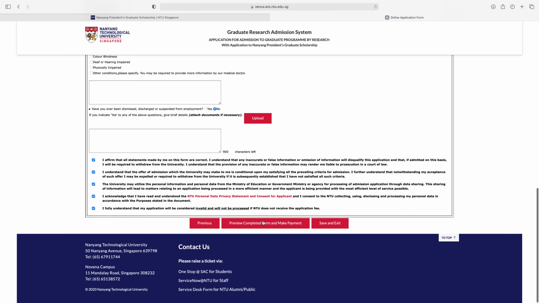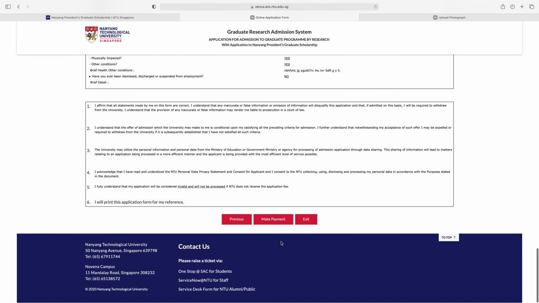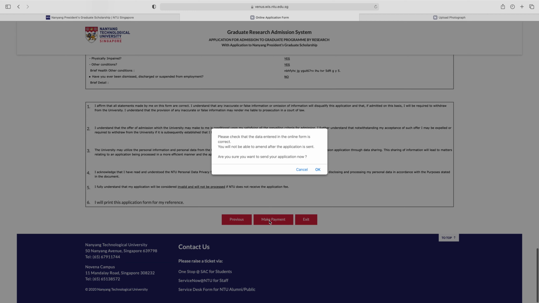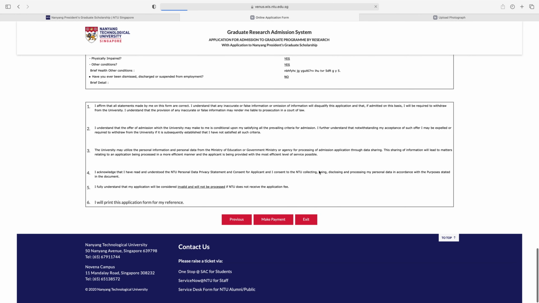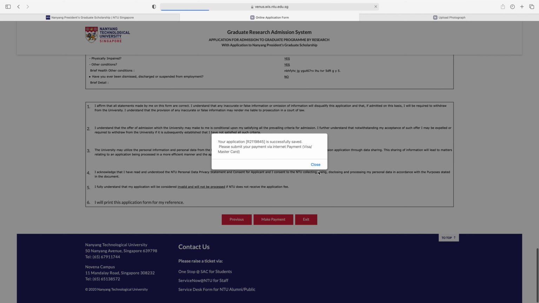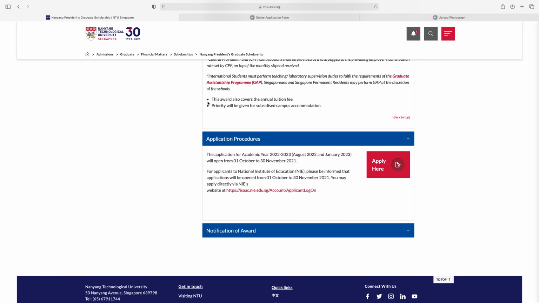And click here, preview completed form and make payment. So check the information you give on your application and click here, make payment. Are you sure you want to send your application now? Okay. Your application is successfully saved. Please submit your payment via internet payment or Visa or MasterCard. So after payment, you can submit your application.